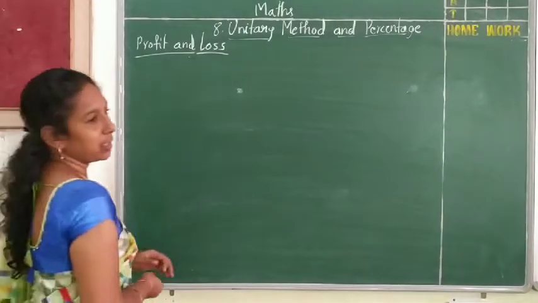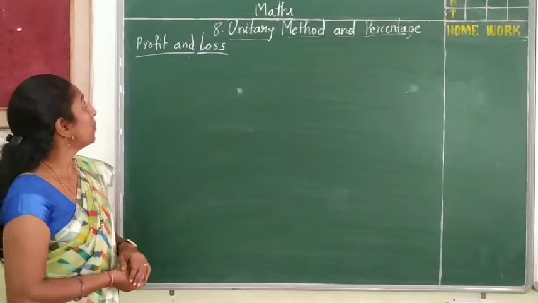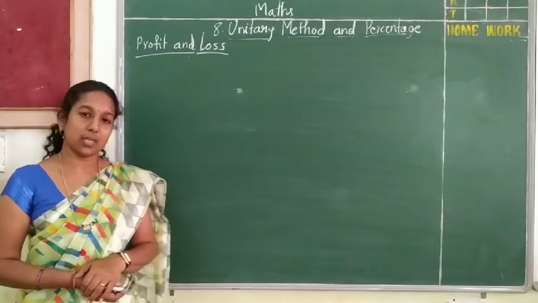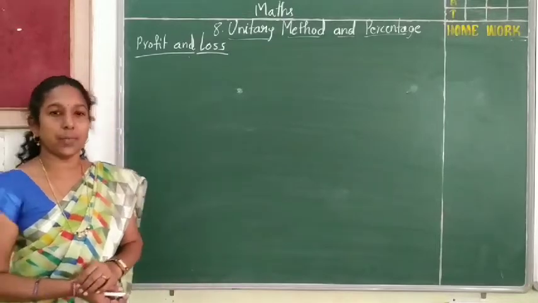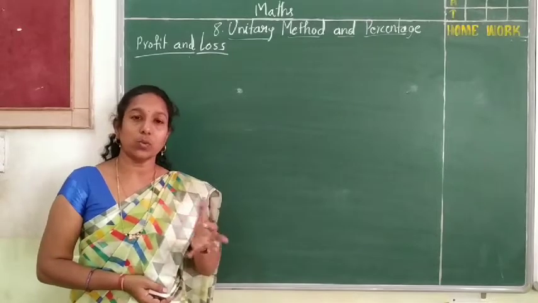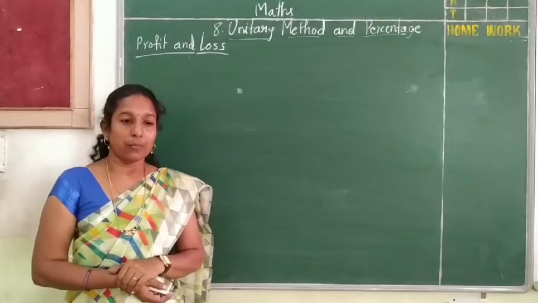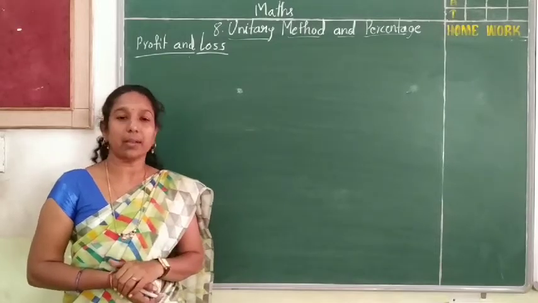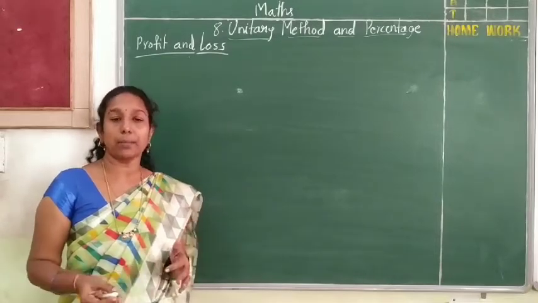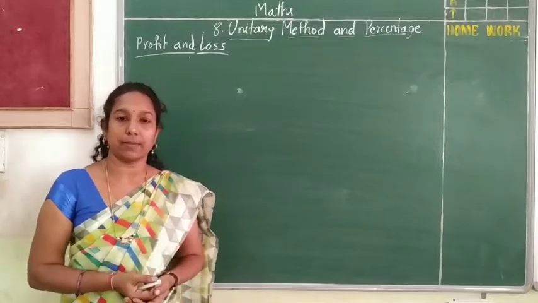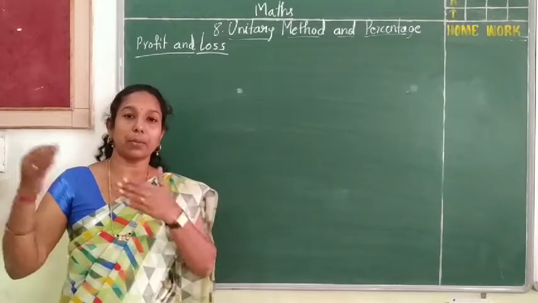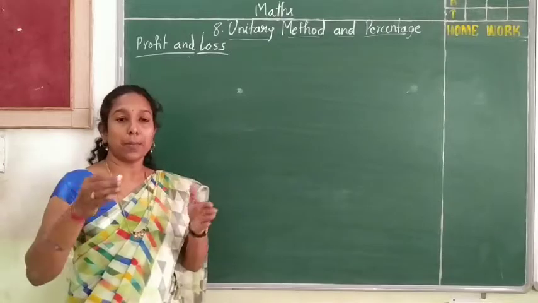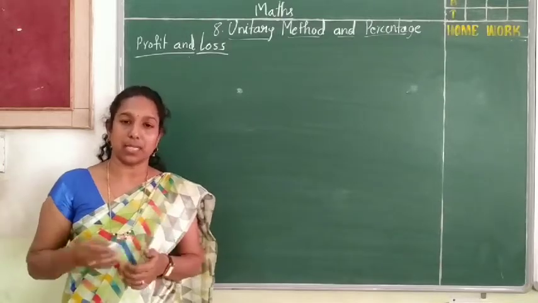Good morning, children. Today we are going to learn about profit and loss. So, profit and loss means what? Where do we use all those things? For example, whatever things, the items we buy in our life, not everything is manufactured or prepared by ourselves. Few things will come from many places.